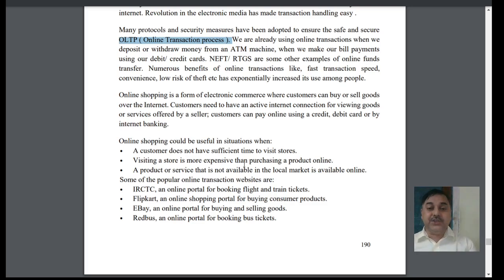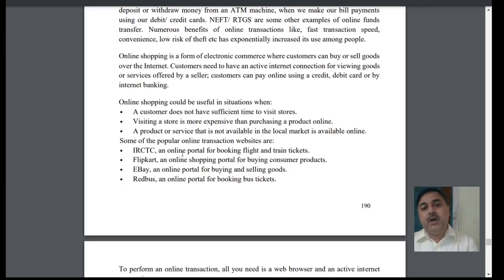Now cheating is also going on, as we all know. When we are doing internet online shopping, we find that there are different fraud cases, so we will come to that afterwards in the security measures.